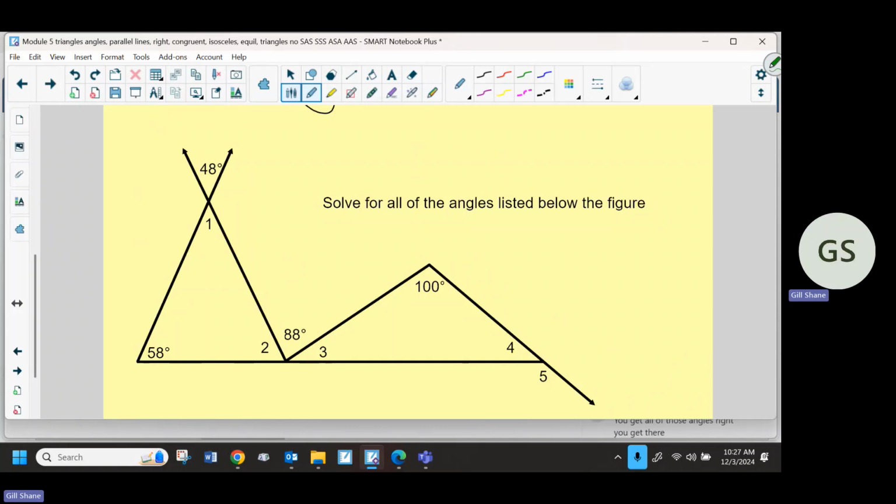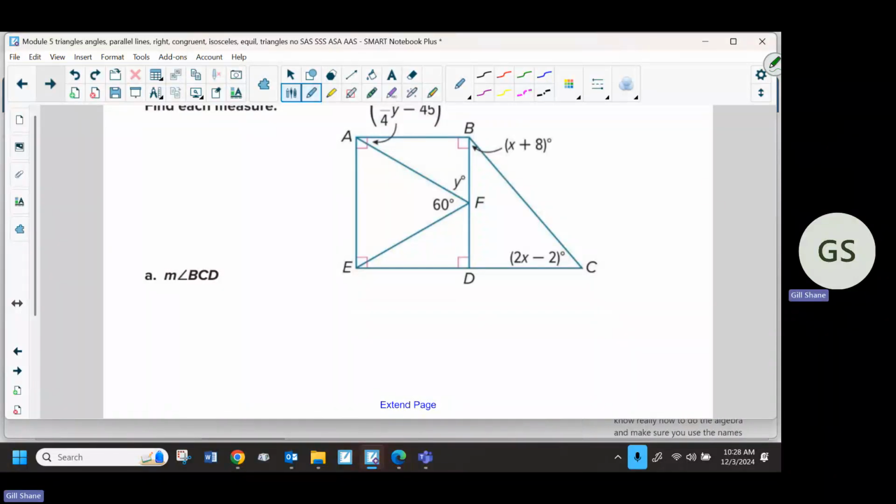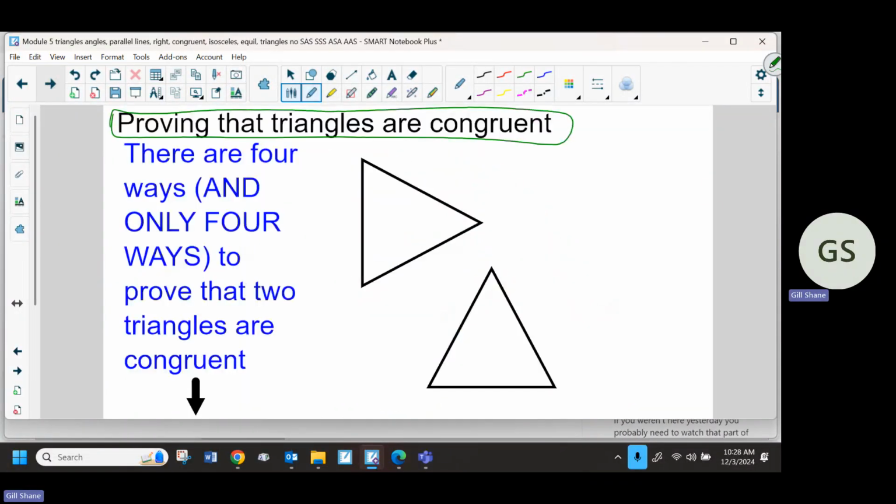There's another section about congruent parts of congruent triangles, where you have to use the names to match things up. That I expect you to be able to do. The two that I just showed you are going to be much more difficult. If you want to look them up, just watch the video. If we have time tomorrow, I can look them up too before Friday. Just remind me. But I think everybody can handle the congruent parts; you just have to know how to do the algebra and make sure you use the names. If you weren't here yesterday, you probably need to watch that part of yesterday's video where I said use the names and highlighted it on the screen.